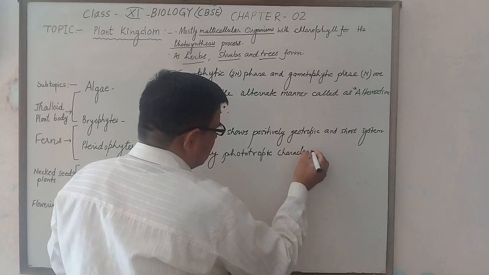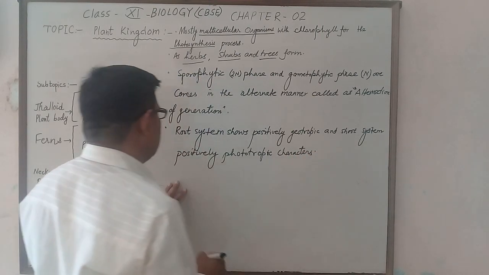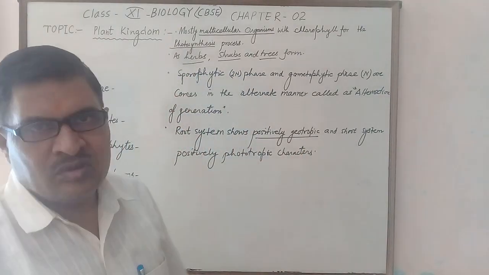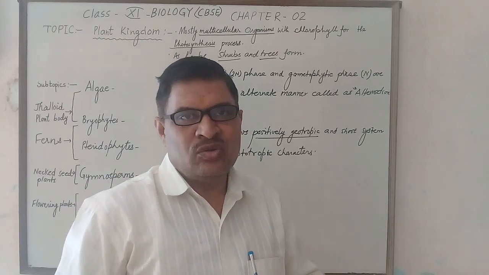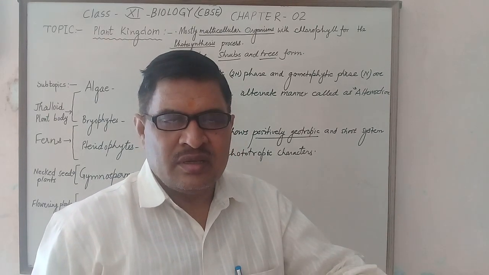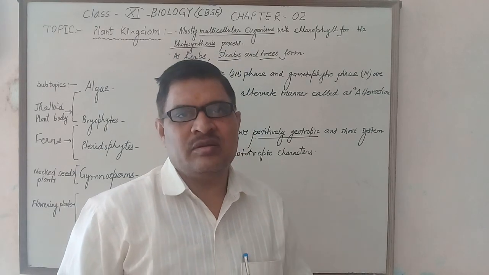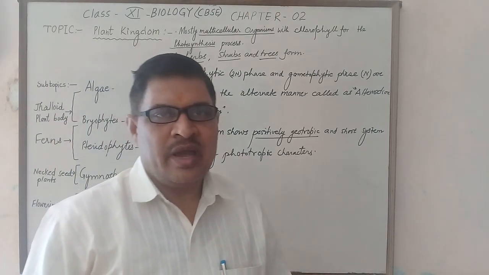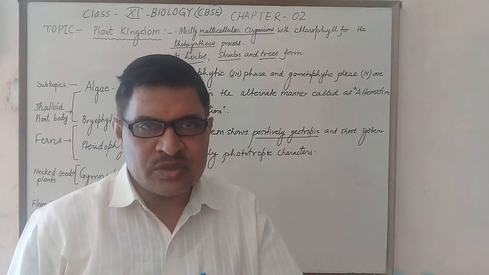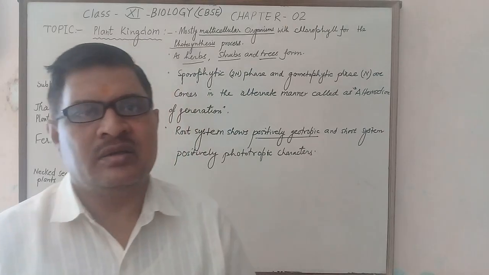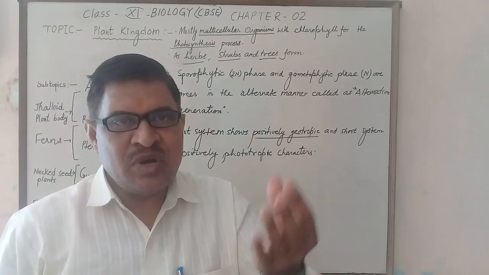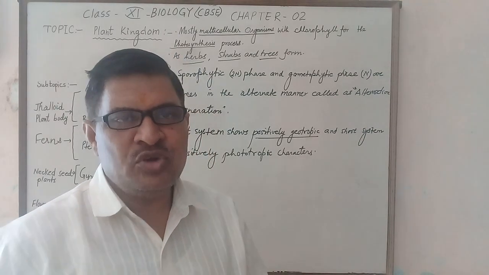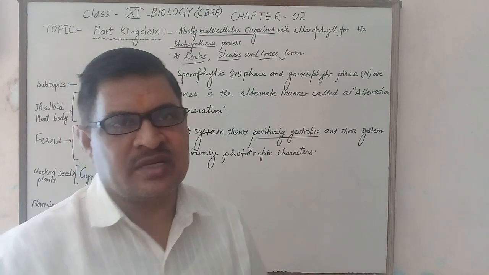Positively geotropic means the root grows in the soil towards gravity. That is why it is called positively geotropic in nature. And the shoot grows towards the light, towards the sunlight. That is why the shoot is called positively phototropic in nature.